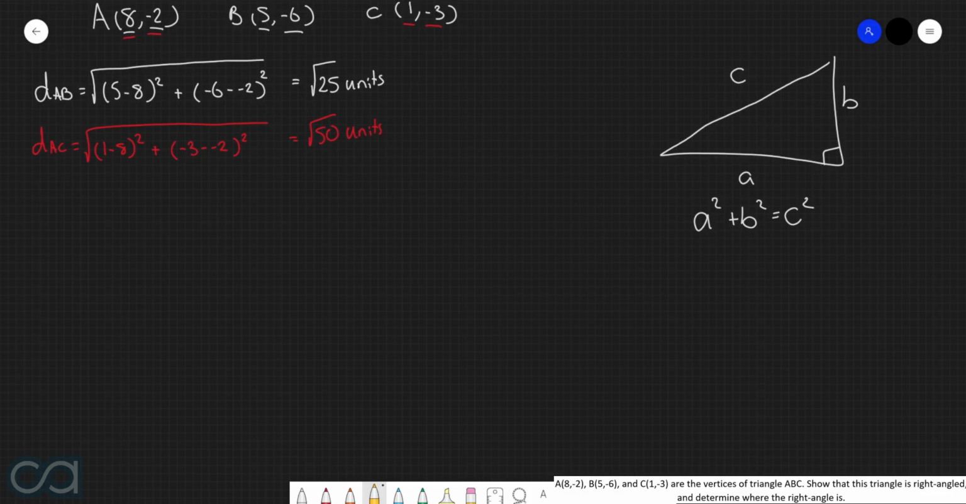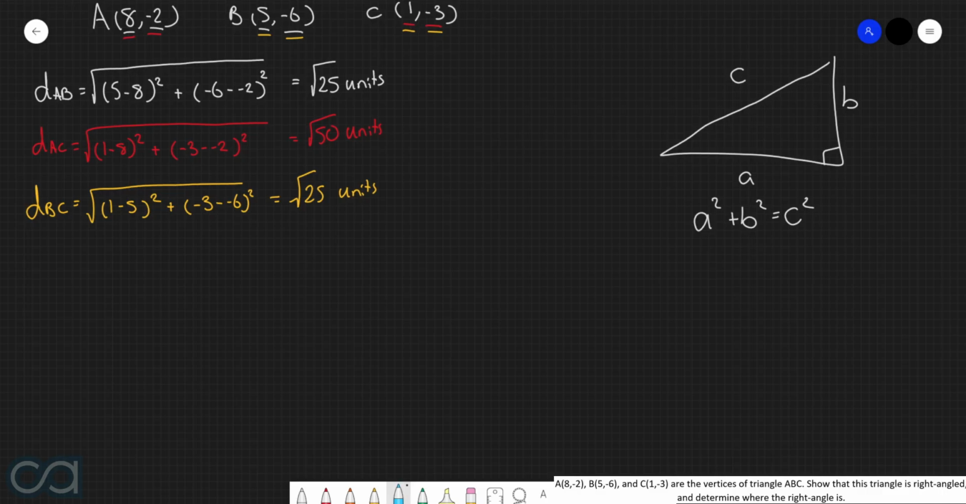And then finally, let's calculate the distance between point B and point C, which will be equal to the square root of the difference in the x-coordinates, so 1 and 5. We'll square that. Then the difference in the y-coordinates, so -3 and -6. And we'll square this here as well. Calculating this gives us root 25 units.